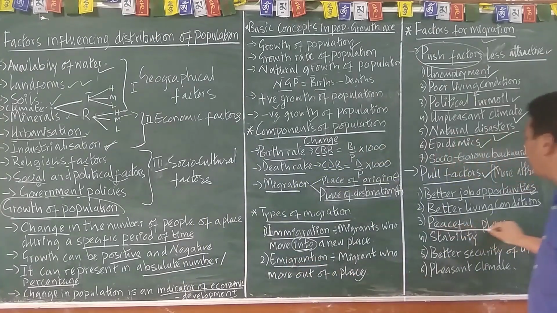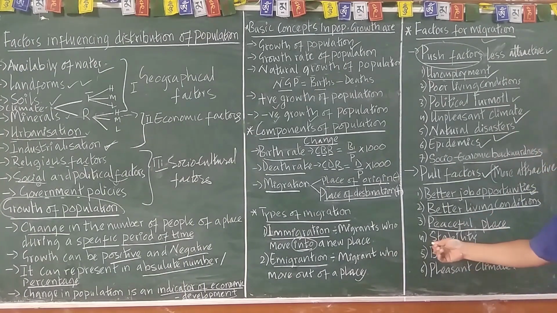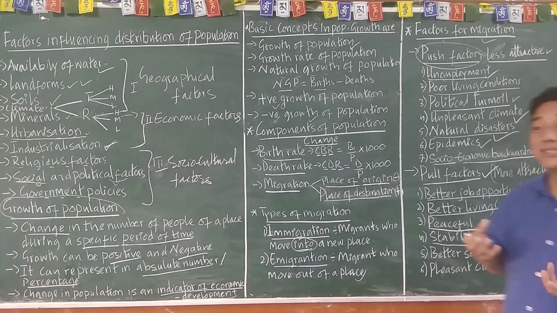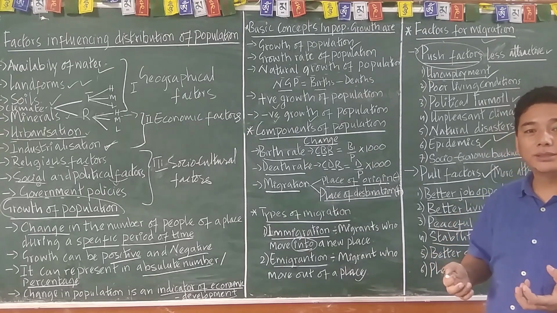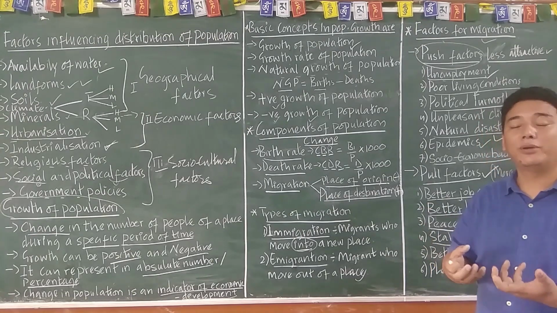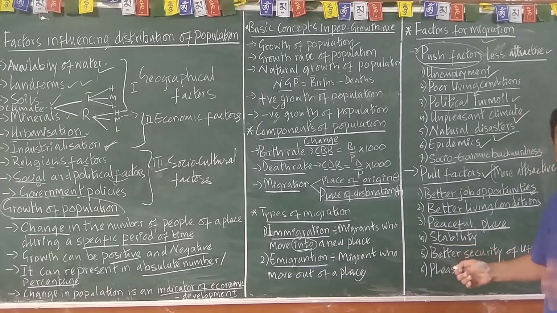Wherever there is a peaceful area, obviously people are bound to move there. Then stability. Politically, it should be stable, with no chaos, no problem. Wherever such situations are present, people will obviously move to a stable country.